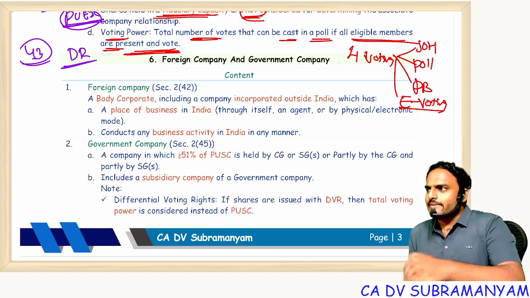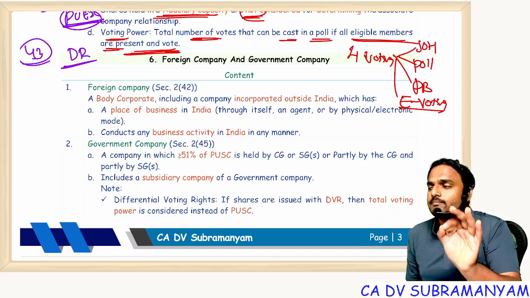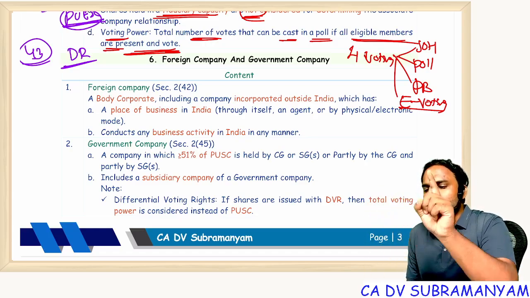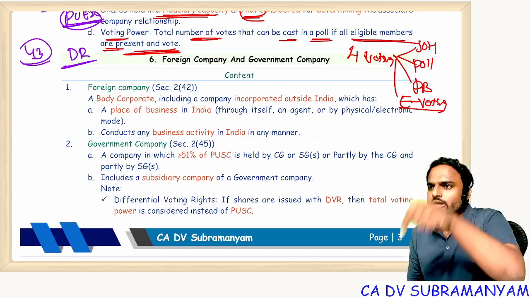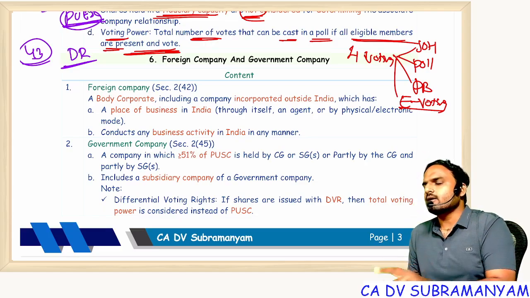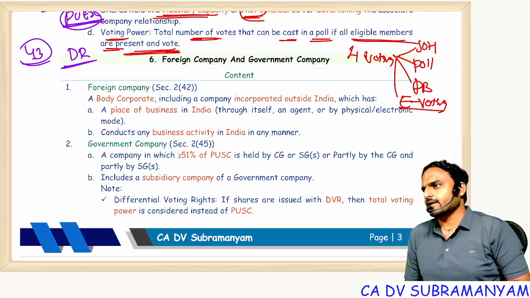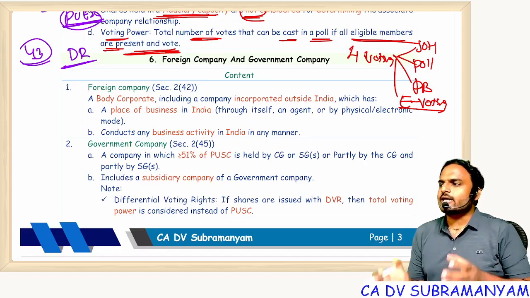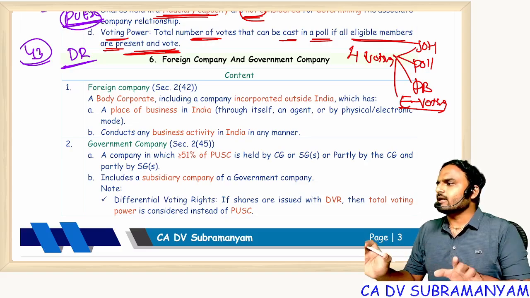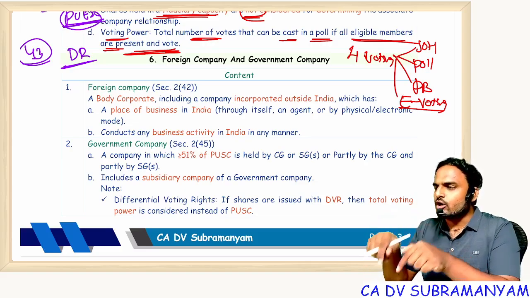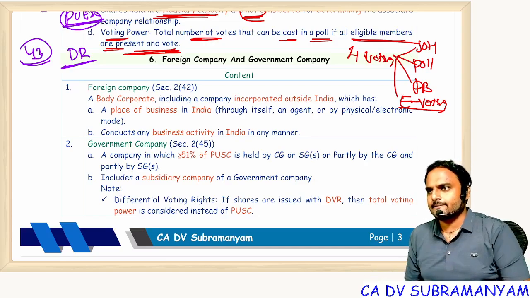If a company is incorporated outside India, all those companies are body corporates. We call them a company incorporated outside India. But if such a company comes to India and sets up a business in India, we call it a foreign company. Understood? So even if 100% of the equity share capital was held by foreign nationals, it is immaterial. Where was it incorporated? Sir, it was incorporated in India, Indian company.